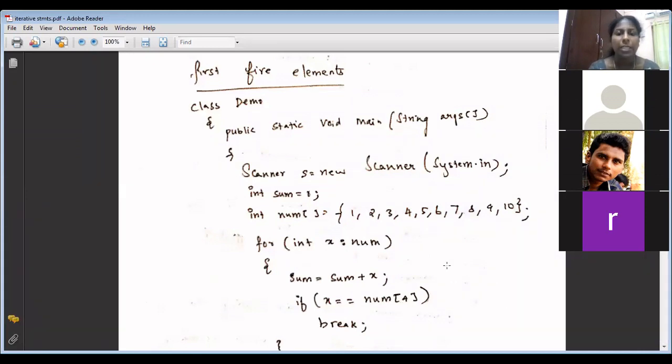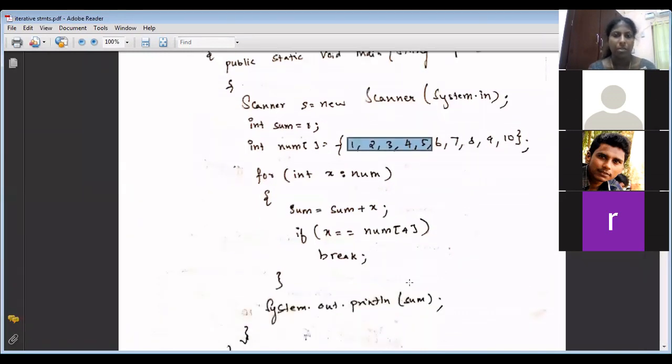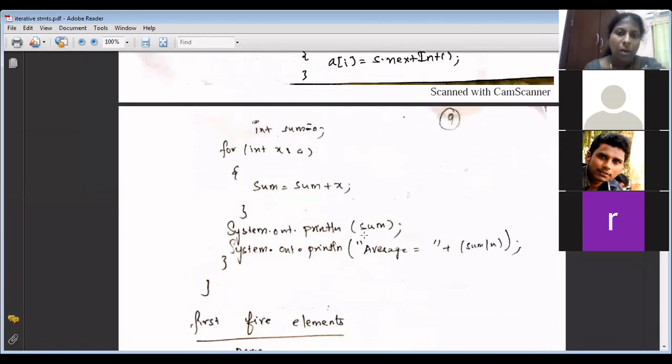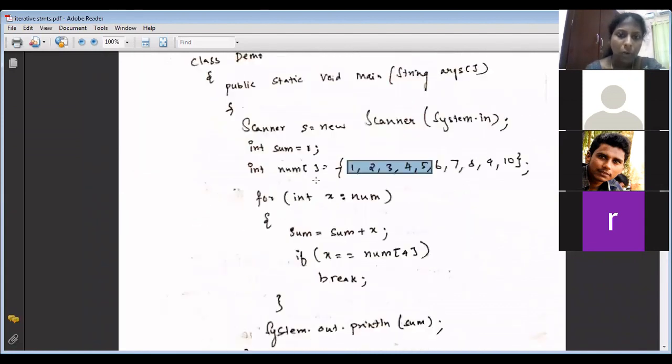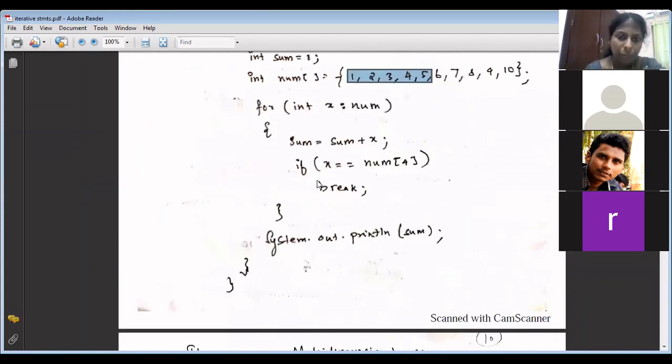We are not changing the index values when using a for each loop. The index is always 0, 1, 2, 3, 4 only. So you know that the fifth element will be at the fourth place, so it is number 4. You can write: if x is equal to number 4, break the loop. Now sum will be the addition of the first 5 elements. This is the for each loop. Any doubt? We'll move to the next thing.